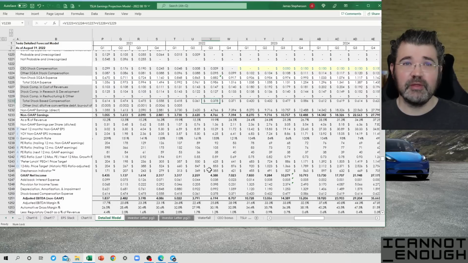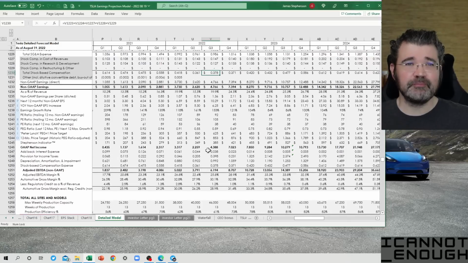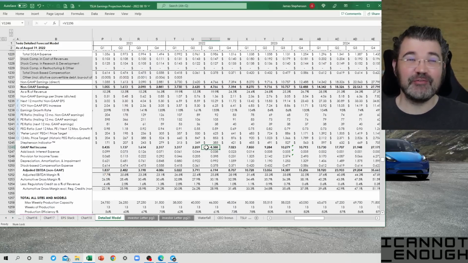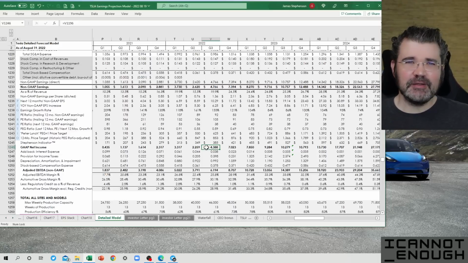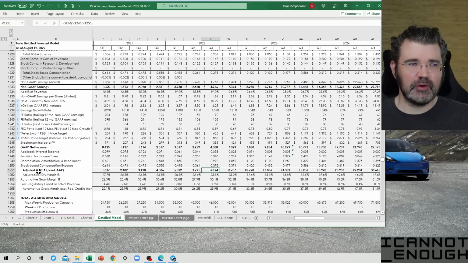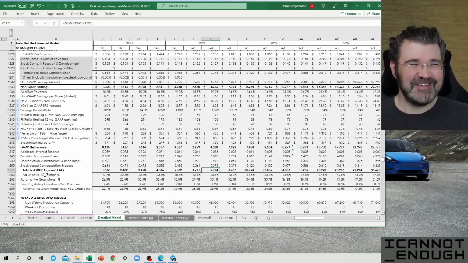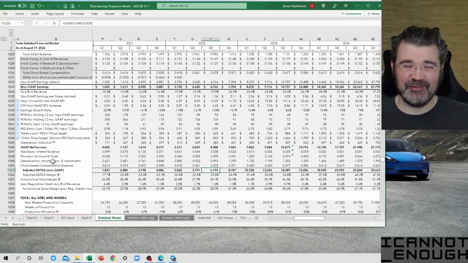Okay, so that's the review portion. So here's that GAAP number again. I'm going to try to not confuse myself as I talk through this. And to get to Adjusted EBITDA, which stands for earnings before interest, taxes, depreciation, and amortization, surprise, you're going to add back interest, taxes, depreciation, and amortization.